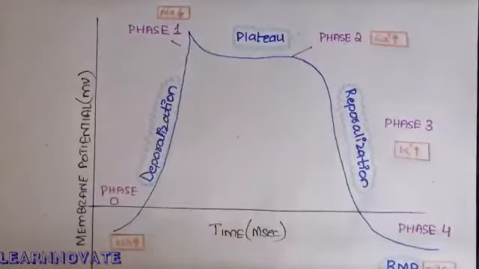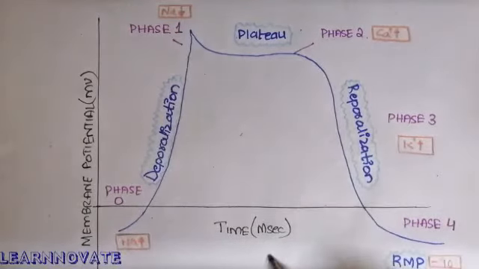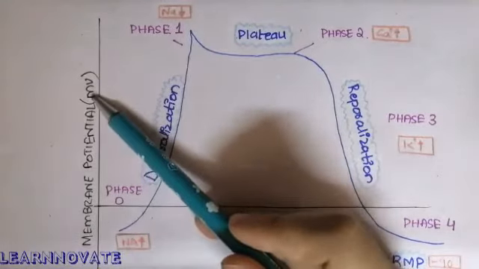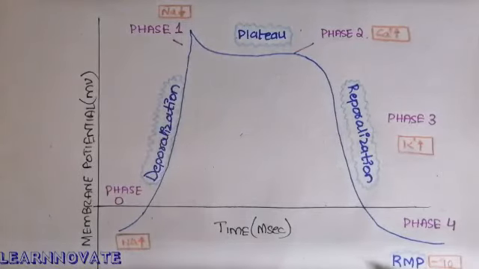Here I have drawn a graph for you guys to explain it better and more easily. Starting from the two axes, the x-axis has the time in milliseconds, while the y-axis shows the membrane potential in millivolts. Starting with the four phases of the action potential in the cardiac muscle.